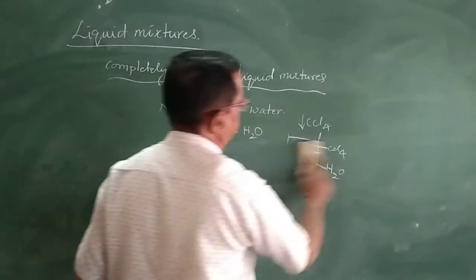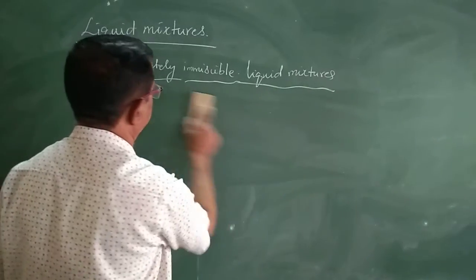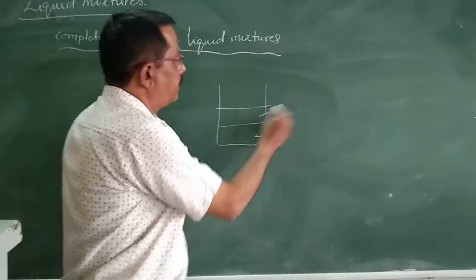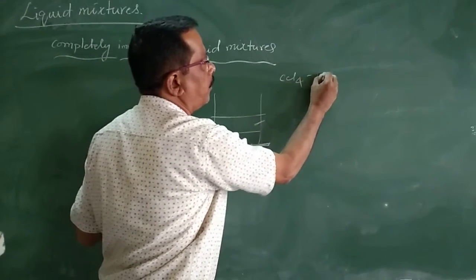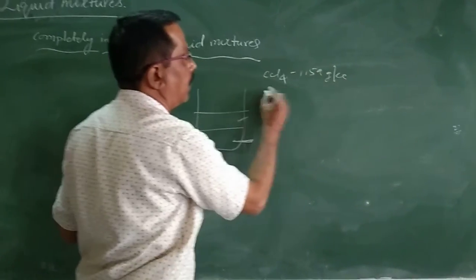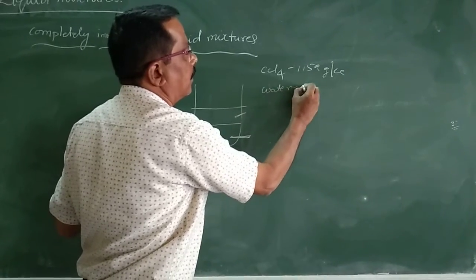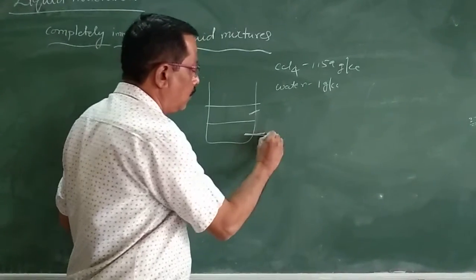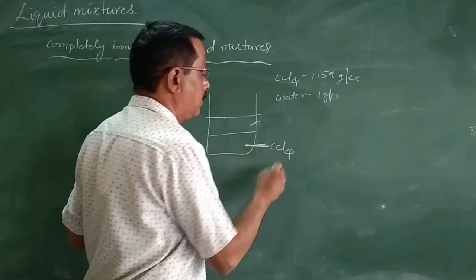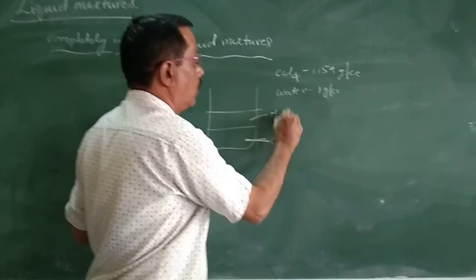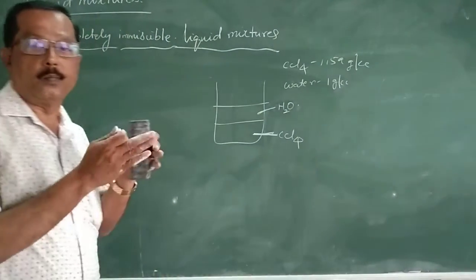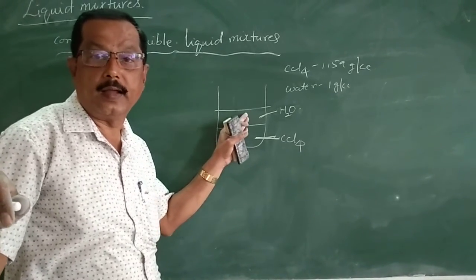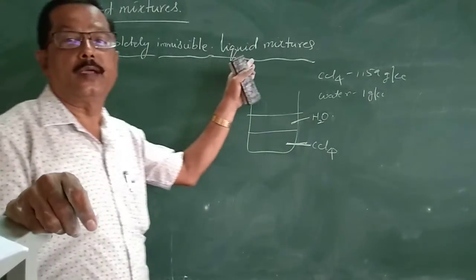The density of CCl4 is 1.59 gram per cc and water is around 1 gram per cc. The lower layer is CCl4 and the upper layer is water. That's why they are completely separated. They are not miscible with each other. Therefore, they are called completely immiscible liquid mixtures.